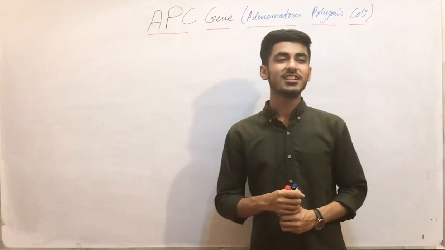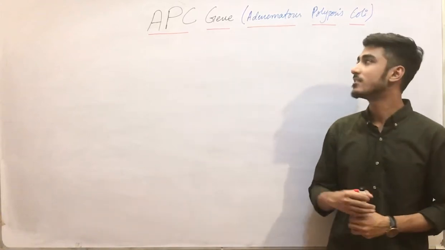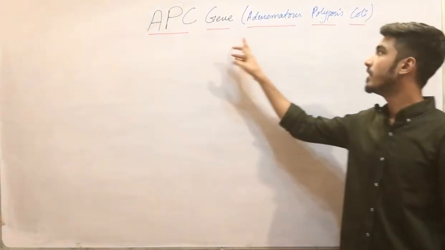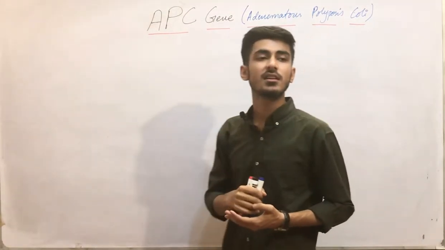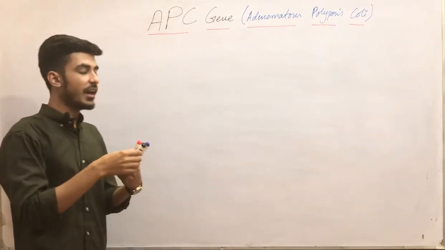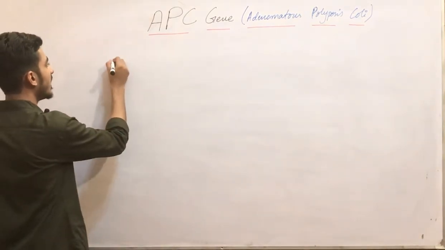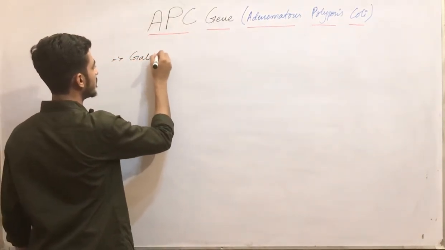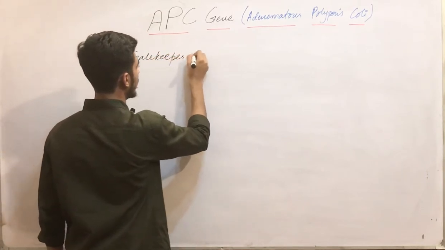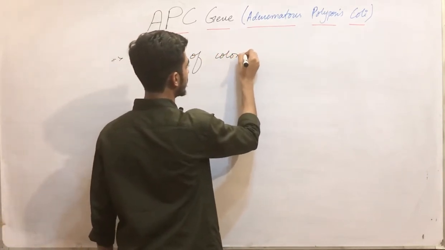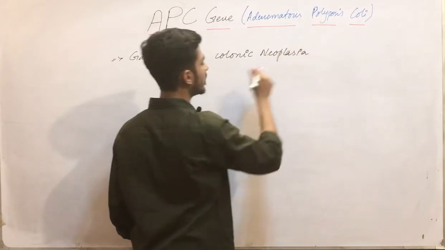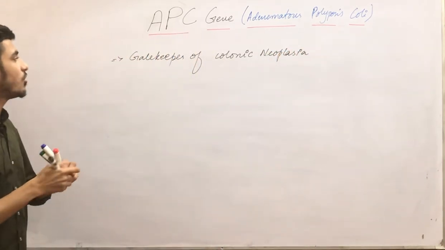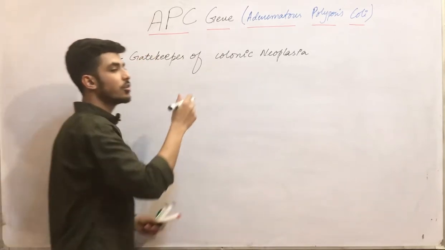This is Dr. Saad in front of you, and today my topic is the APC gene, the adenomatous polyposis coli gene. Basically, this is a tumor suppressor gene, and it is called the gatekeeper of colonic neoplasm, or colonic neoplasia. Why is it called the gatekeeper of colonic neoplasm?